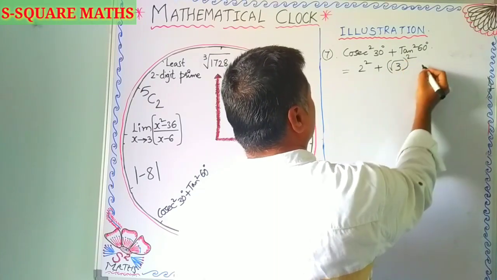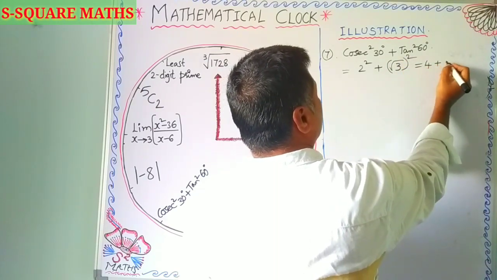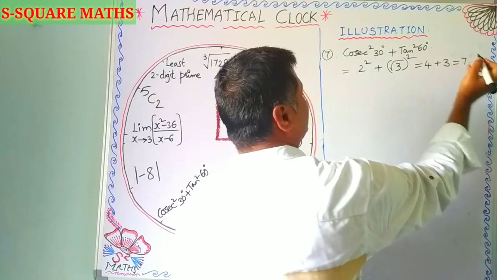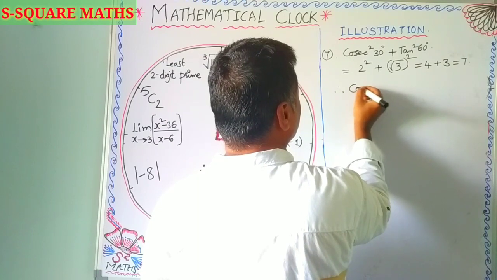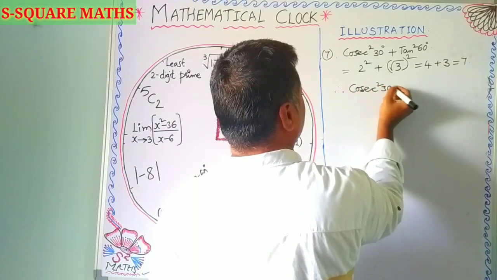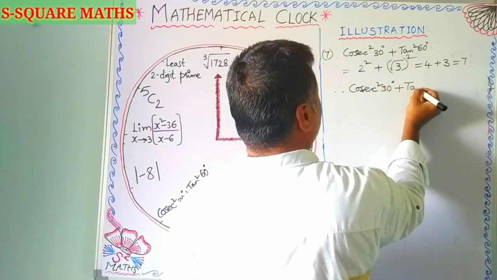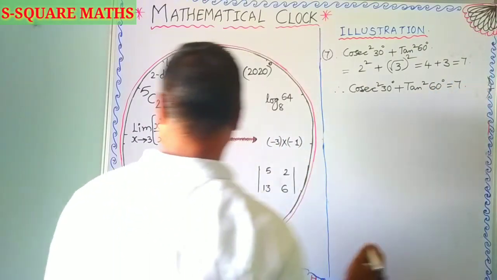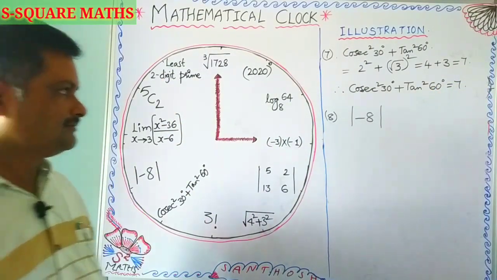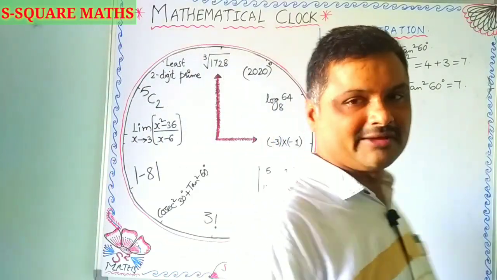So I can write it as 4 plus 3. 4 plus 3 gives you 7. Therefore, cosec square 30 degrees plus tan square 60 degrees is equal to 7. So 7 we have completed.